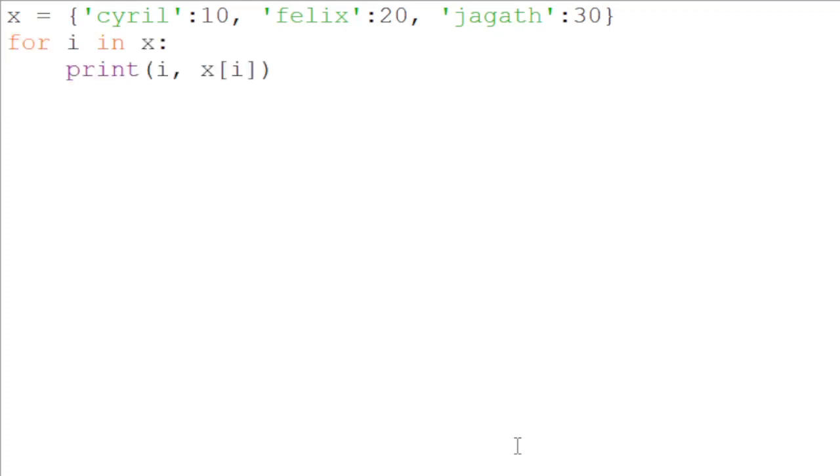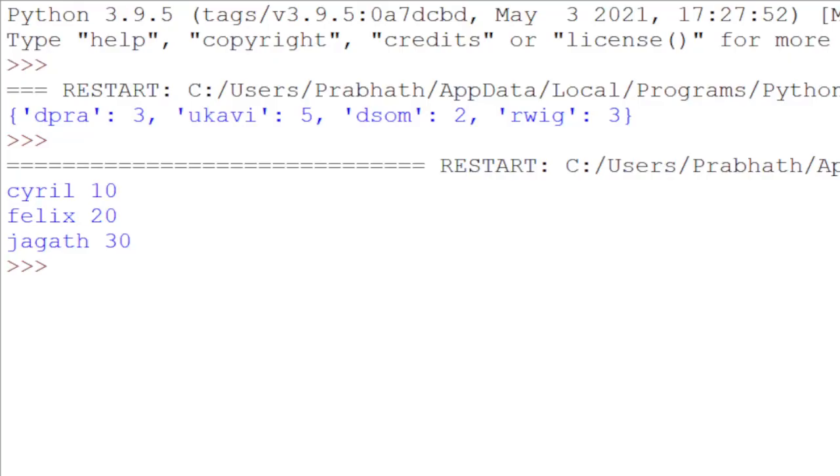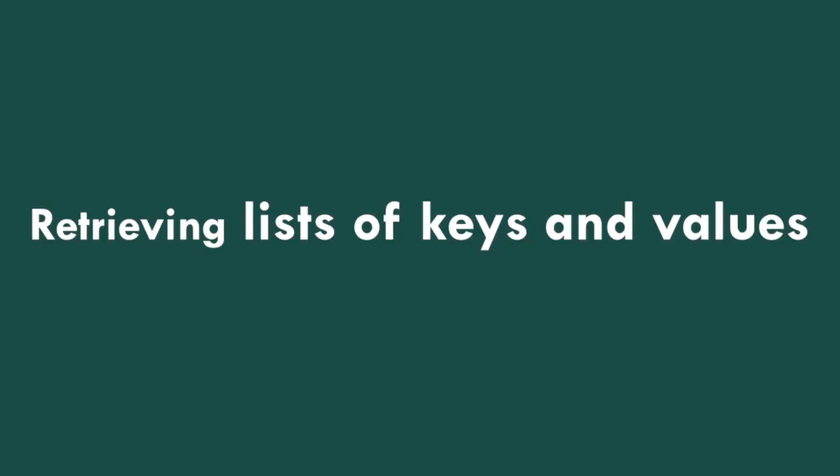Write a for loop going through the dictionary, print i and x[i]. This is the output of the program.